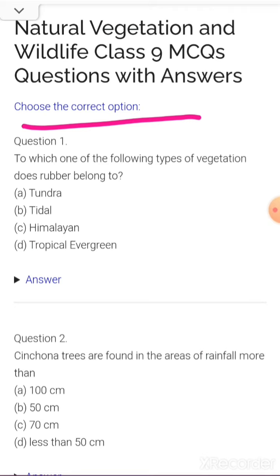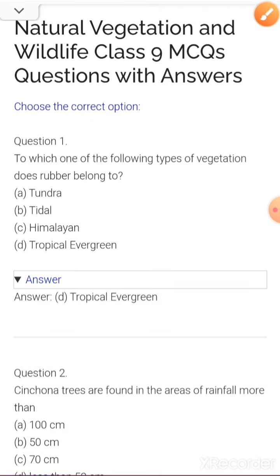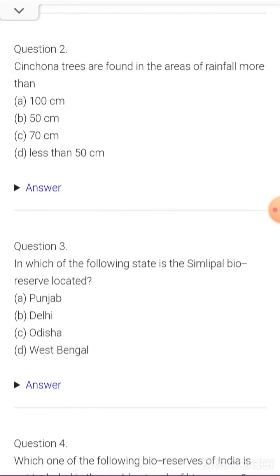To which one of the following types of vegetation does rubber belong to? रबर कौन से टाइप की वेजिटेशन है? Tundra, tidal, Himalayan, tropical evergreen. So your correct answer is being given here, beta. That is tropical evergreen. ठीक है? चलो. Next is